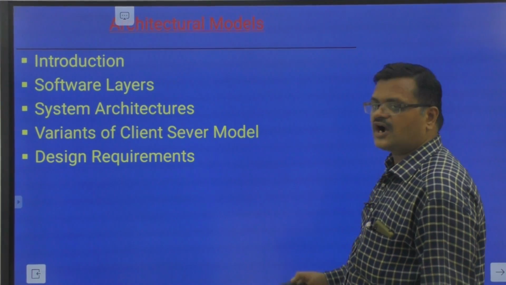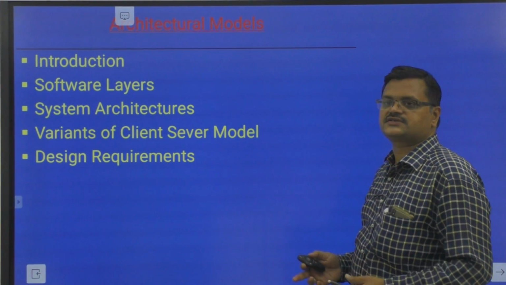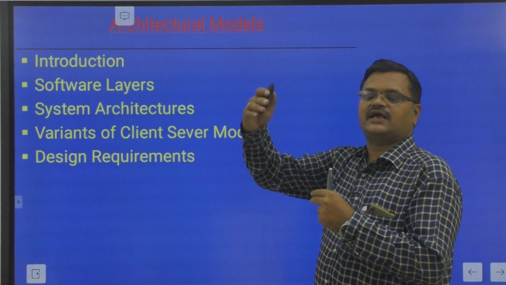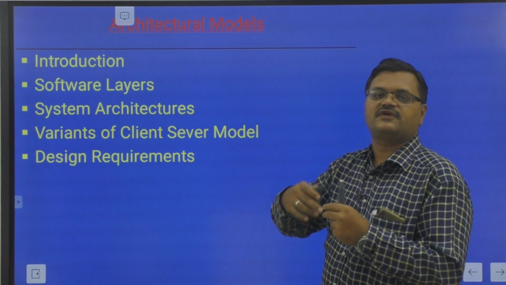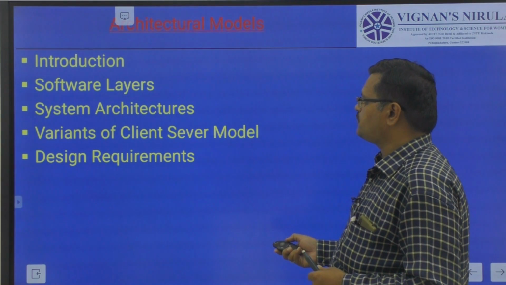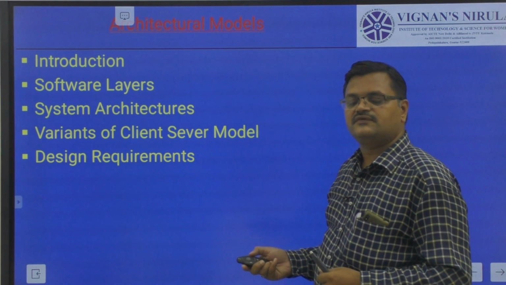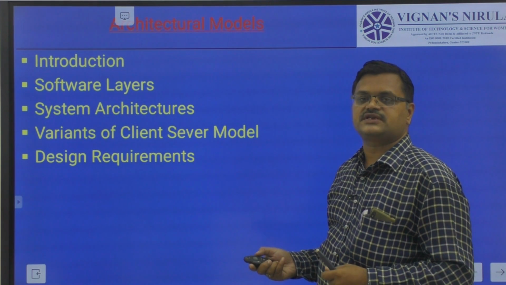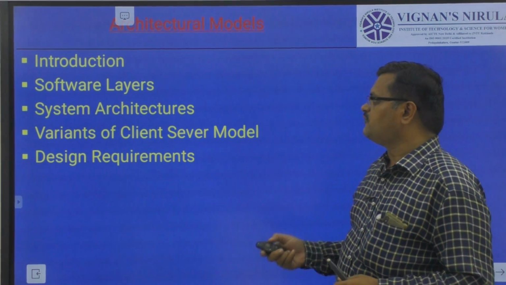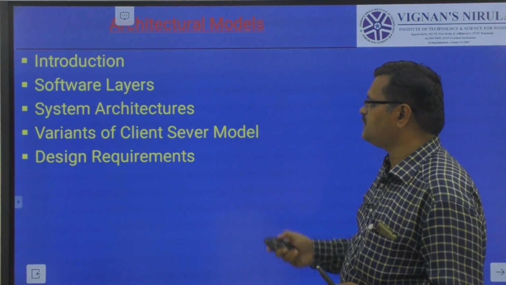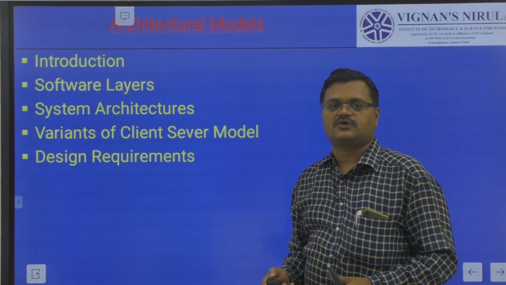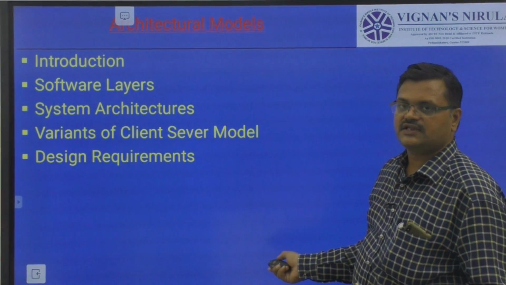So first we will discuss the architectural models. What is software architecture? Software architecture consists of layers, where each layer supports services to the higher layer, and each layer has its own well-defined functionality. That is nothing but the software layers. And then system architecture. There are two types of architectures present in the distributed system: one is peer-to-peer, another is client server, and the third is variations of the client server model, which we will discuss in the variants topic. Next we will discuss the design requirements for the architectural model. These are the different topics we will study in the architectural model.